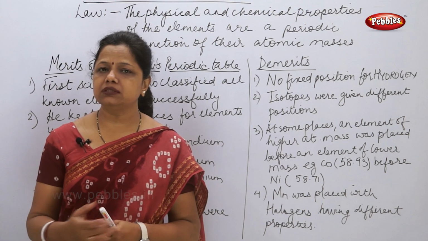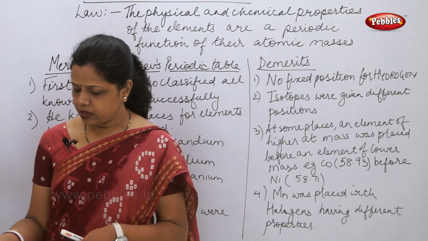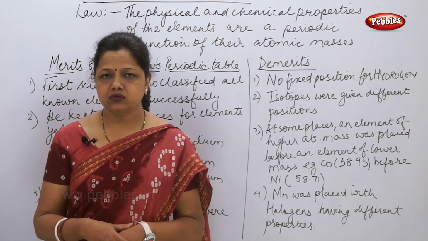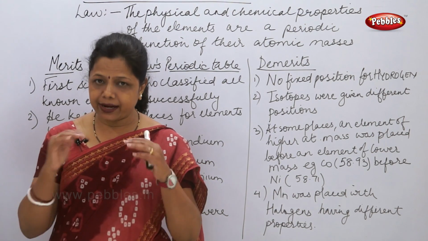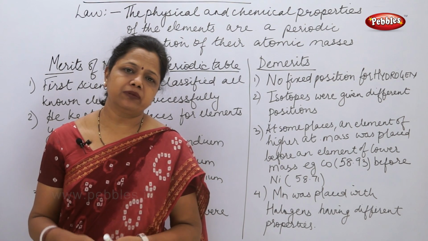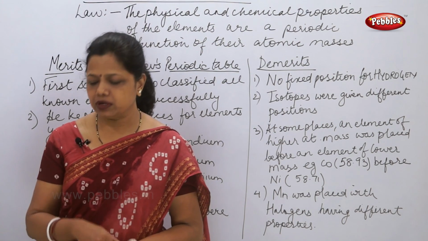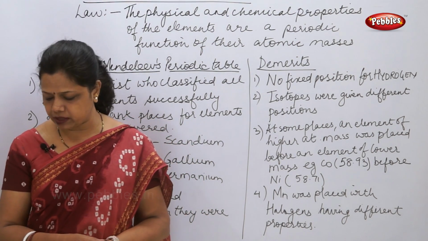Here the oxygen atomic number is the same, but the atomic masses are different. So it is very difficult. We know that the modern periodic table will place them in the same position, but it is not possible for us to place them in Mendeleev's periodic table.